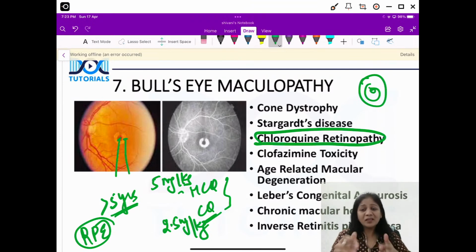Okay, now when this happens, you get some kind of dartboard game pattern in your macula. So obviously in the initial stage your vision may not be defective, but as you keep on taking it and then the retinal pigment epithelium gets damaged, then definitely there's a deterioration in central vision. So please remember the drugs related to bullseye maculopathy, which layer in retina gets damaged, and what is the cumulative dose and how many years. So these are all the questions that you have to remember. Okay, very important question.